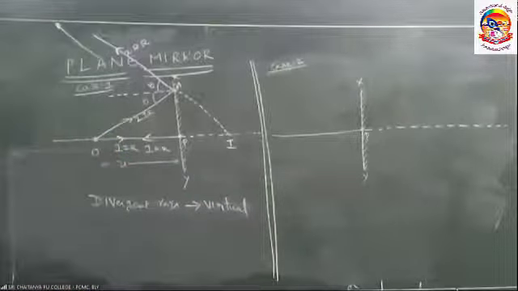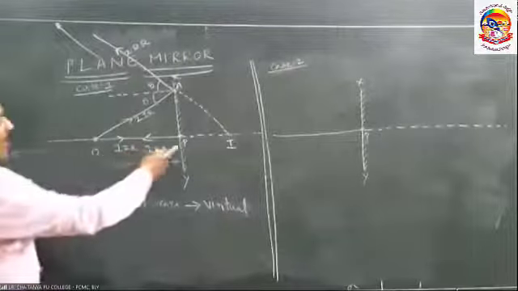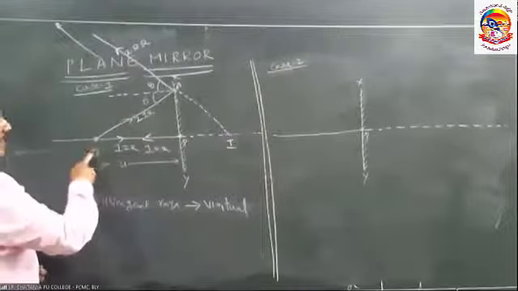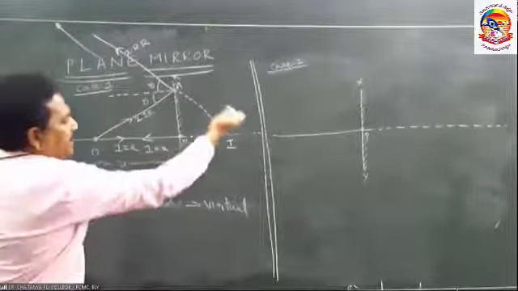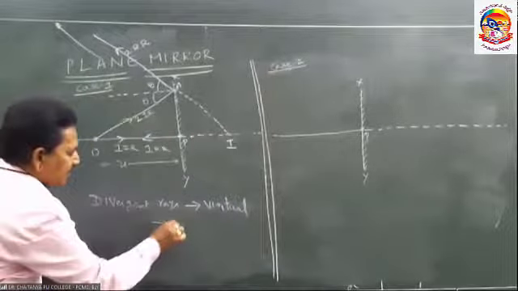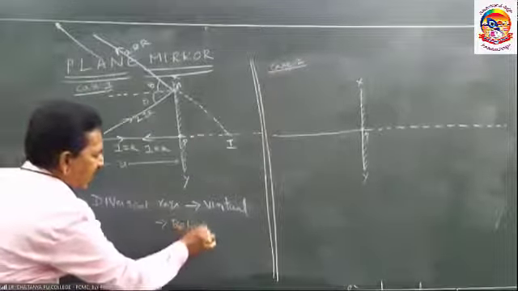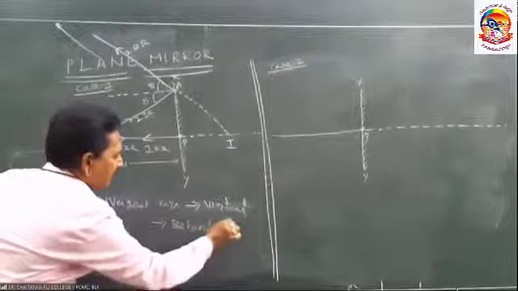A virtual image by the mirror. Where is the image formed, in front of the mirror or behind it? The object is present in front of the mirror, and the image is present behind the mirror.